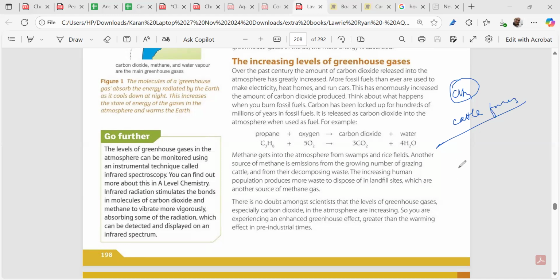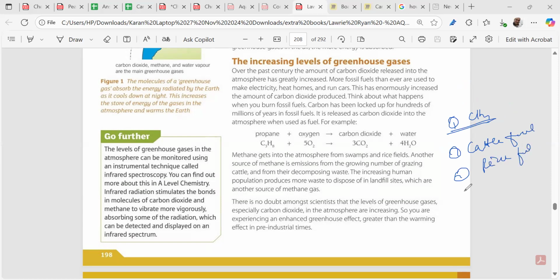Secondly, the ever demanding population needs rice, food to have. Rice fields generate methane. So what are the sources of this methane gas? The first source is cattle farming. The second source is rice fields. Third is human waste, the wastelands. We have to discard our waste to decompose in open fields, landfill sites. So these are the three causes of methane gas.